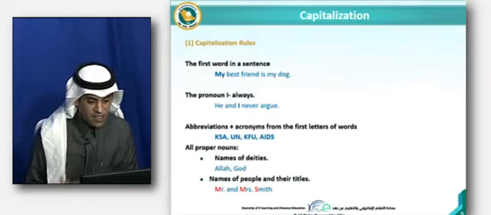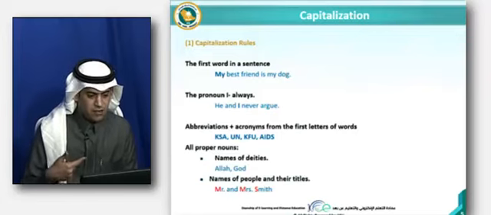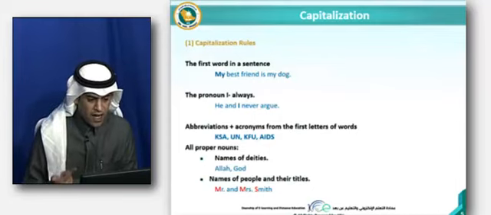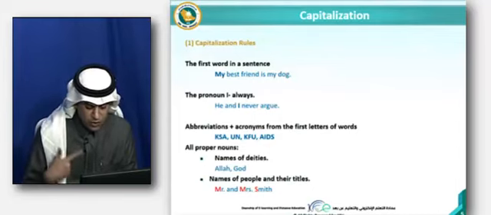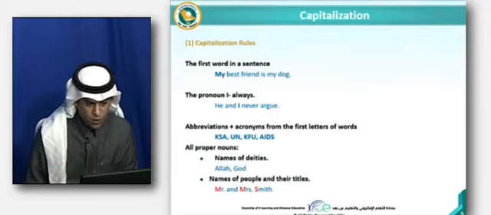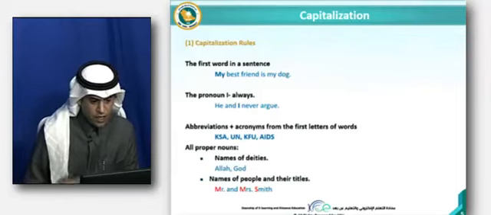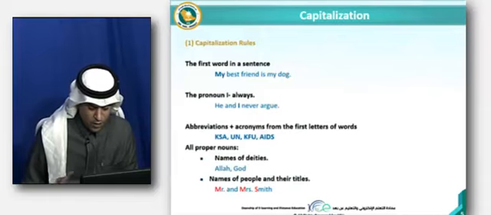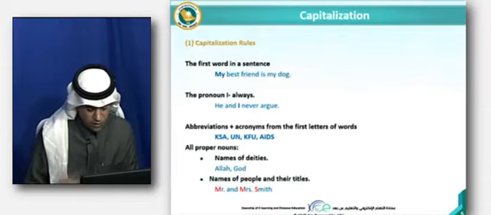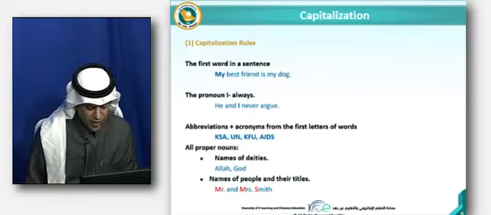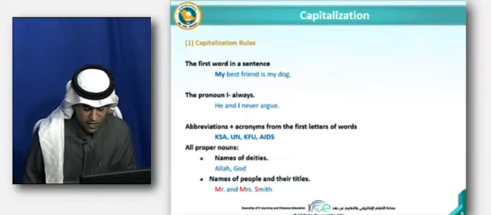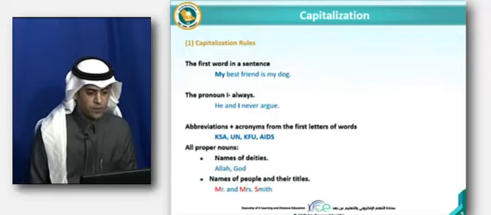So as we can see here, AIDS: A stands for acquired, I for immuno, D for deficiency, and S for syndrome. So AIDS means acquired immunodeficiency syndrome. We have other words like radar, which stands for radio detection and ranging, and so on.